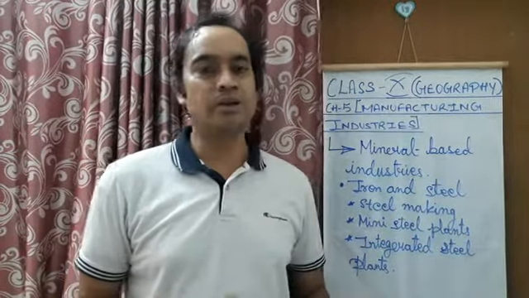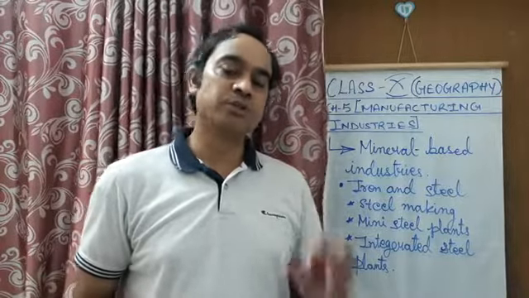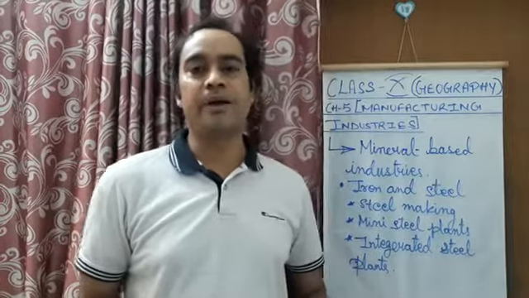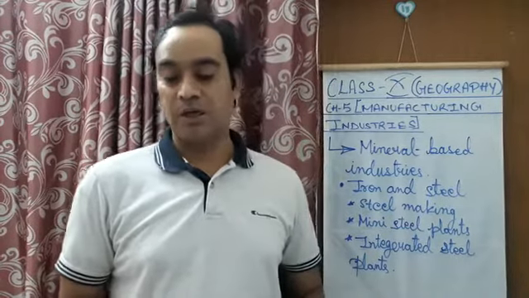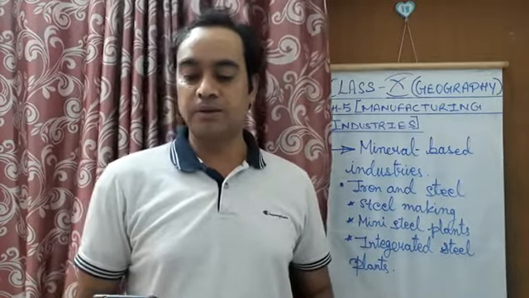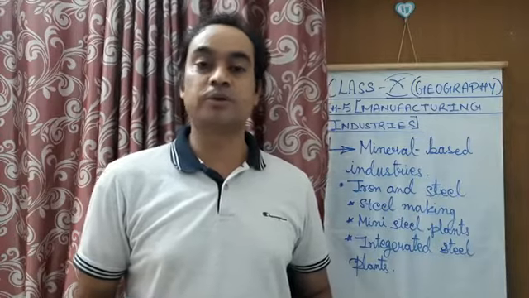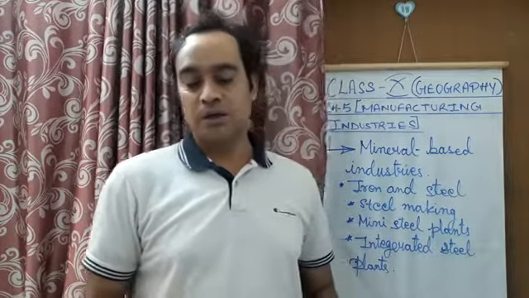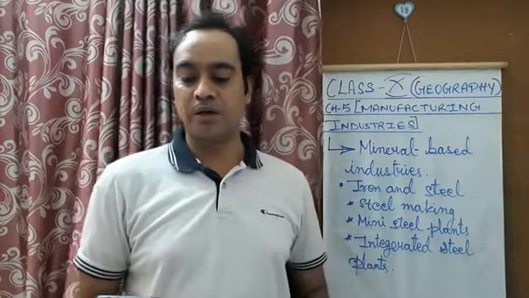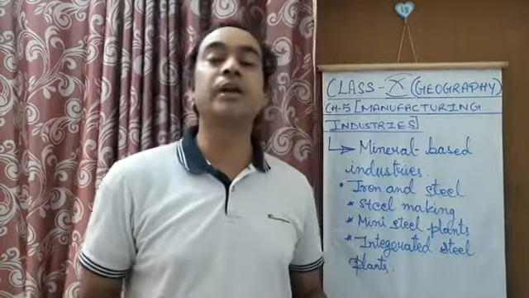This sponge iron, as I told you, is the small pieces of reduced iron, which we have got from the blast furnace. And these steel scrap or maybe sponge iron is then melted and then put into the steel ingots.